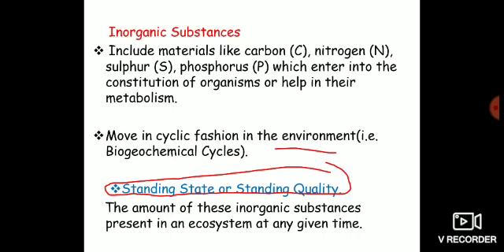One very important term that you may be asked in the examination about these inorganic elements is standing state or standing quality. Standing state or standing quality simply refers to the total amount of inorganic substances which are present in an ecosystem at a given time interval.